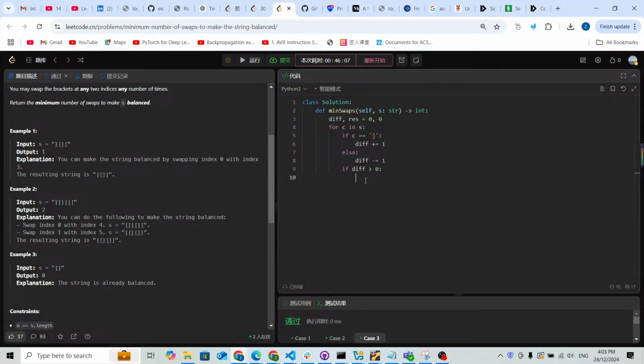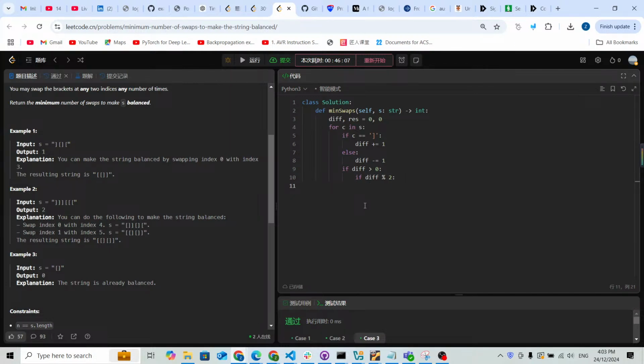Now, if the difference is more than 0, it means from this character, there must be more closing parentheses than opening parentheses, and we can directly check the result. So the result is gonna be, but we need to check whether the difference is even or odd.